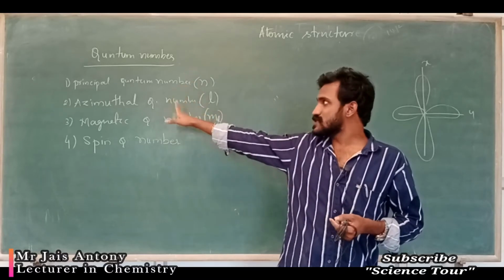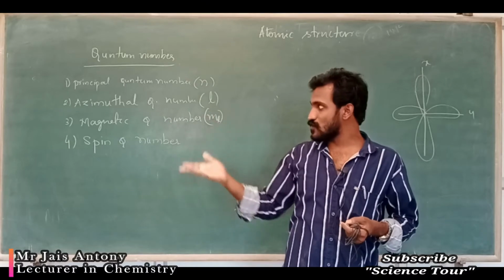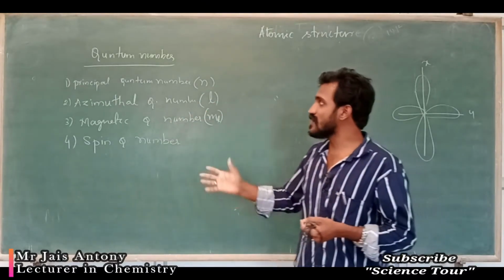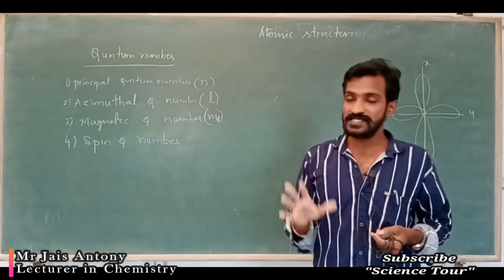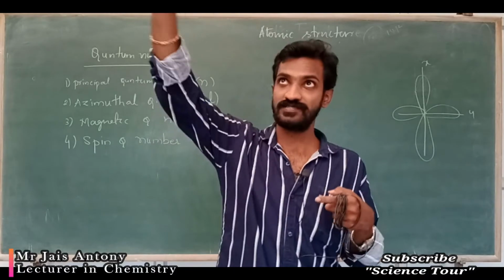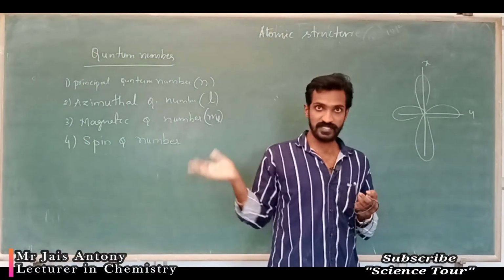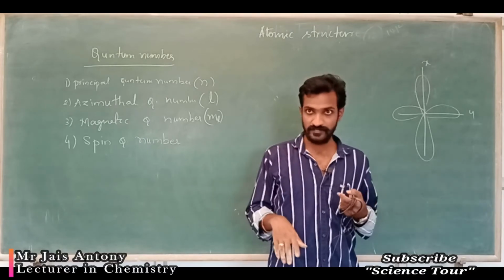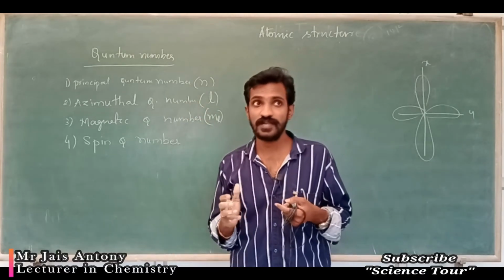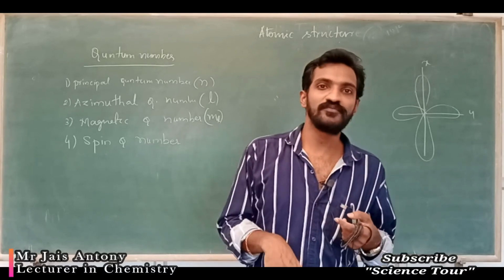Mainly, we are going to study these four numbers: principal quantum number, azimuthal quantum number, magnetic quantum number, and spin quantum number. While studying the principal quantum number, we will come to know how large the atom, shells, and orbital are, the size of that particular atom. By studying the azimuthal quantum number, you can study the shape of the orbital.